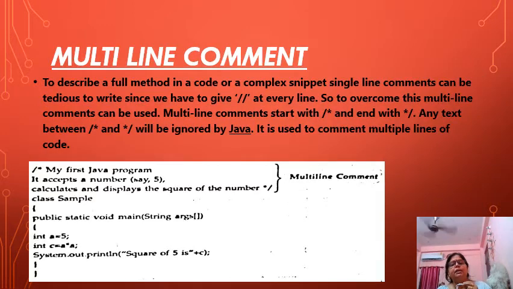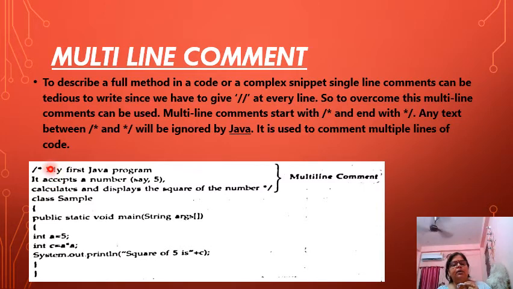Now, next is our multi-line comment. What is a multi-line comment? To describe a full method or a complex snippet, single line comments can be tedious to write, since we have to give two slashes on every line. To overcome this, multi-line comments can be used. Multi-line comments start with slash star and end with star slash. Any text between these will be ignored by Java. It is used to comment multiple lines of code.